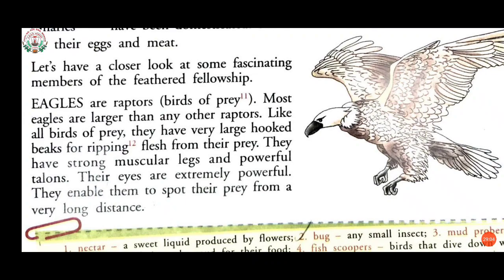Their eyes are extremely powerful. If they are flying very high, they can still watch their food from the sky. It enables them to spot their prey from a very long distance. Even if they are flying very high, they can spot their prey from a very long distance.